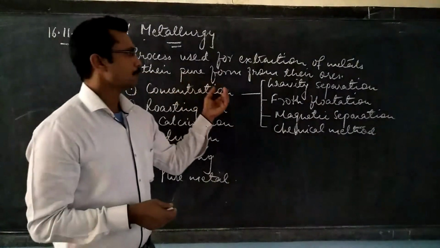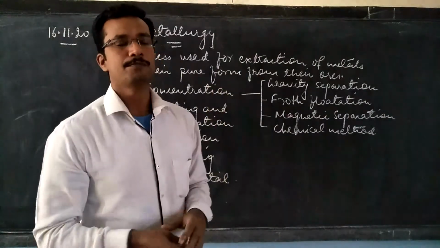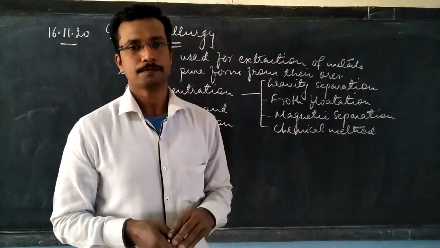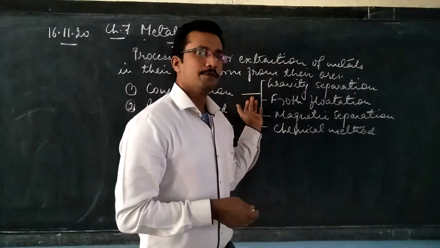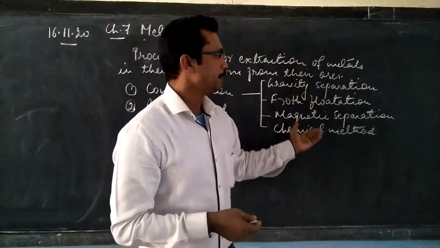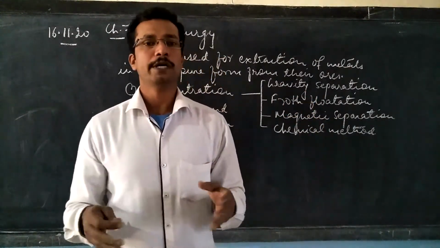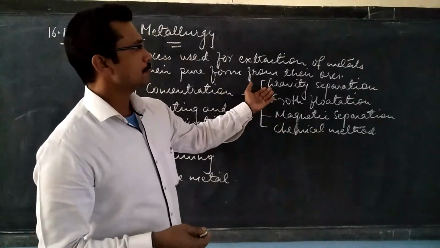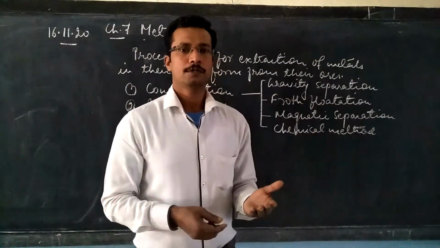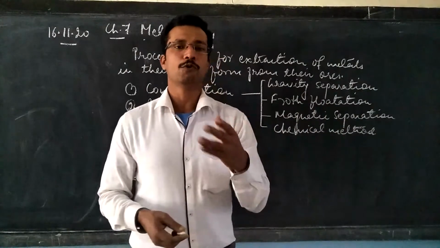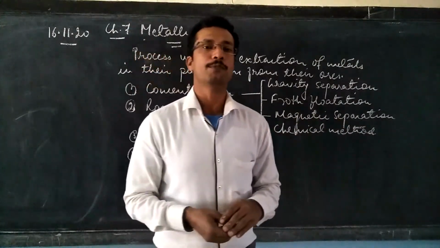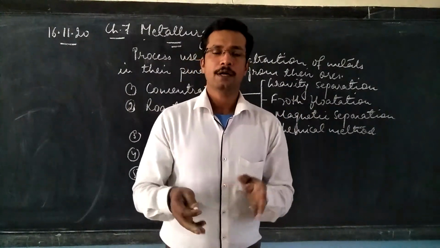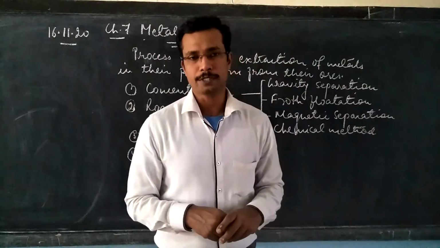First is the concentration of ore. Concentration means purification of ore, where all the earthly impurities are removed. Under this concentration process, we have 4 different methods depending upon the nature of the ore we are treating. The name itself says that we have to concentrate the ore, that is, the concentration of the pure metal hidden in it should be increased. It can only be done after removing all the earthly impurities.